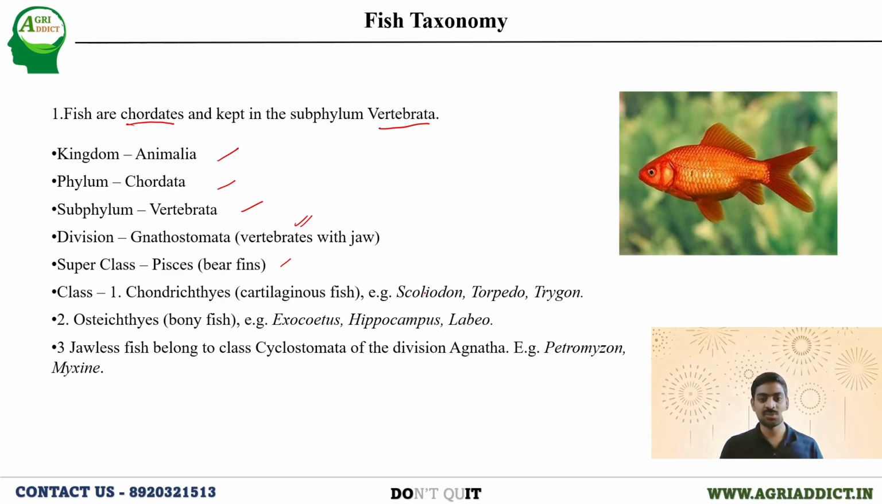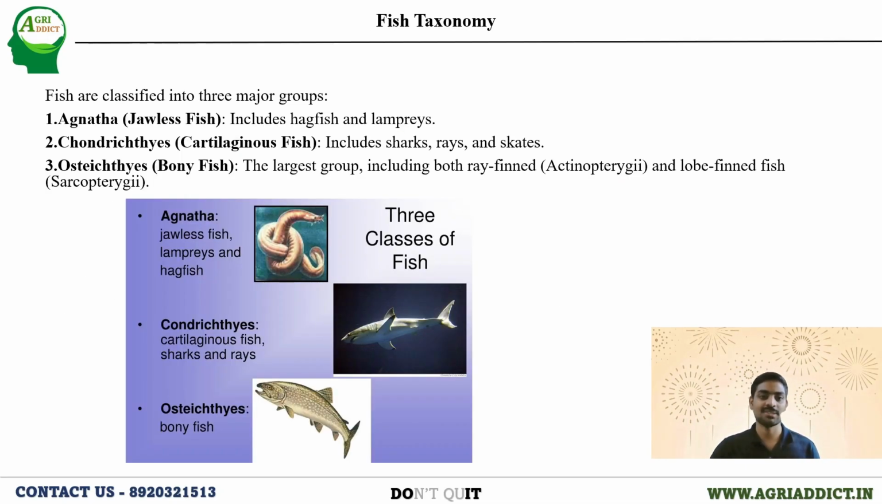Under the Chondrichthyes, we can find examples like Scoliodon, Torpedo, and Trygon, and under the bony fishes, Osteichthyes, we can find Exocoetus, Hippocampus, and Labeo. And under the Agnatha, you can find Petromyzon and Myxine. Now, the task for you is to find out how Myxine and Petromyzon differ from these other fishes. You can Google it and find some interesting facts about Petromyzon and Myxine.